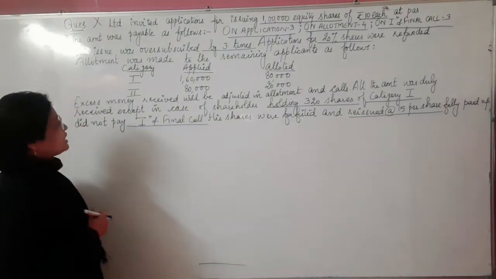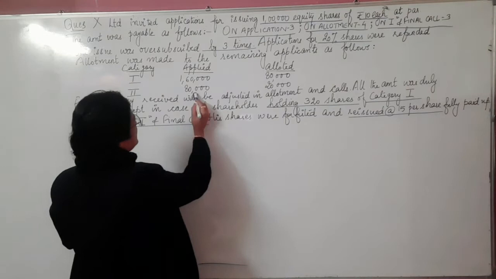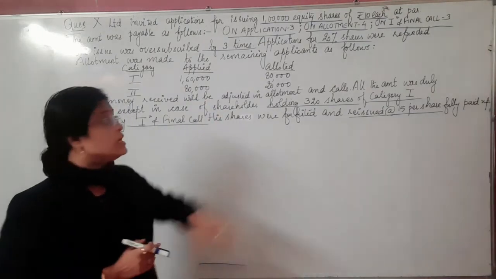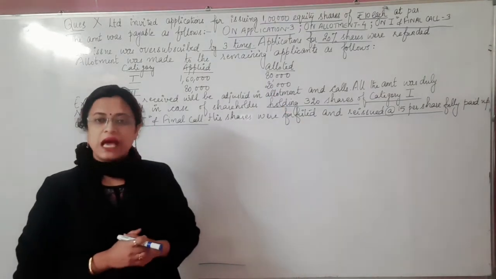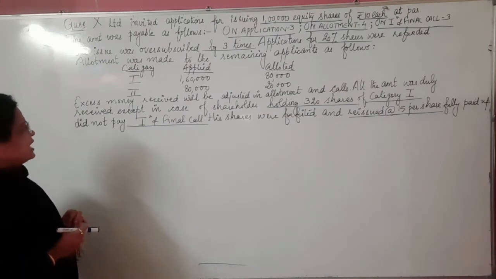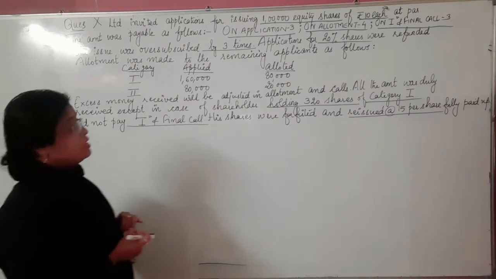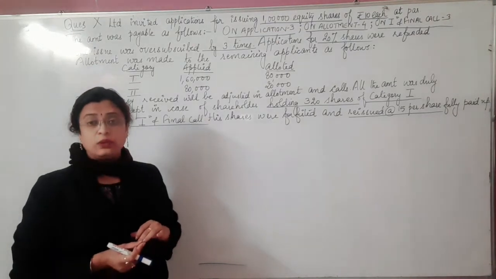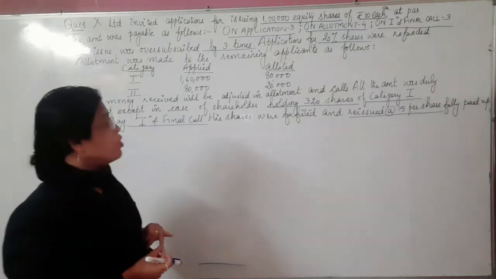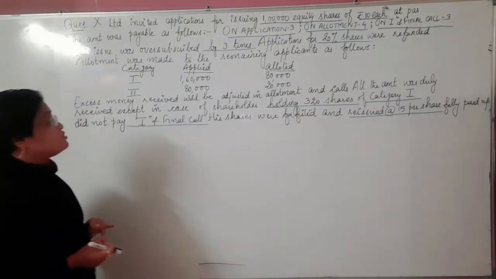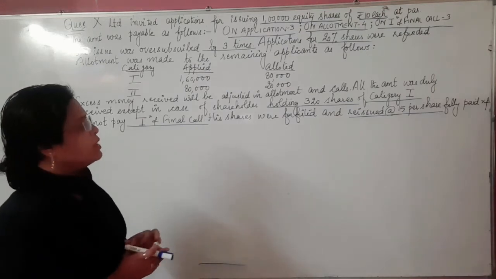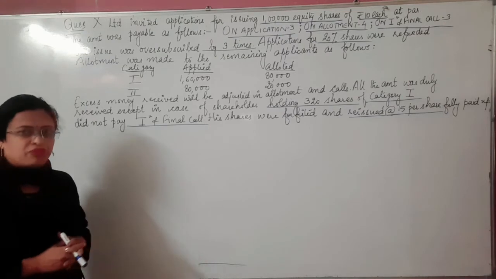And next, for category number 2, the shareholders applied for 80,000 shares, but the company gave them only 20,000 shares as allotted. This is category number 2. Further it says that if any excess money is there, the company decided that it will be adjusted in the allotment and calls of the concerned shareholders. So all the amounts due on the installments were duly and finally received.